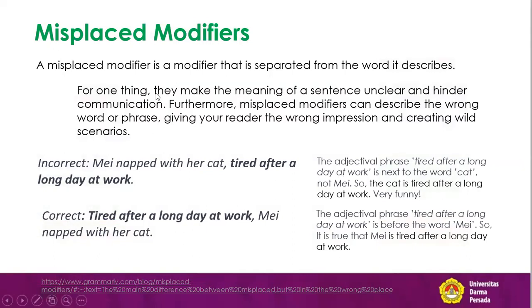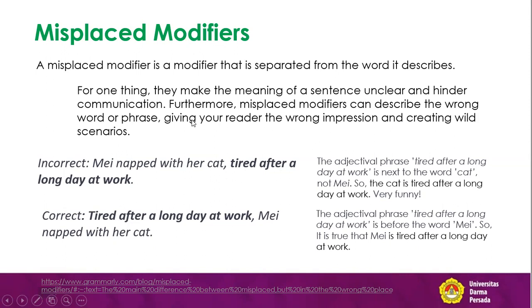For one thing, misplaced modifiers make the meaning of a sentence unclear and hinder communication. That means they can give you a misunderstanding of something. So the bad thing about having misplaced modifiers is that the sentence becomes unclear.